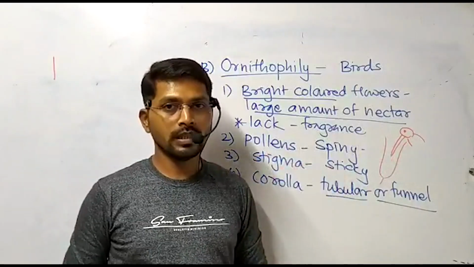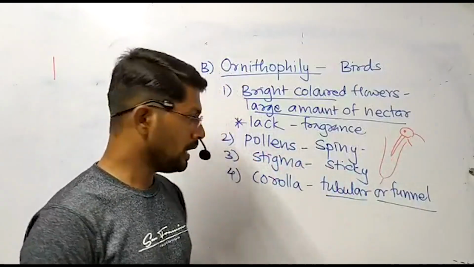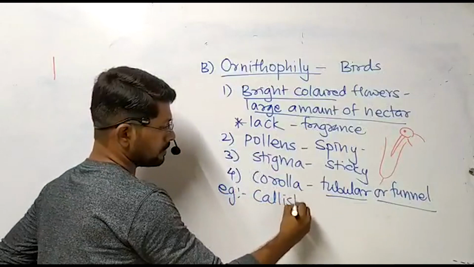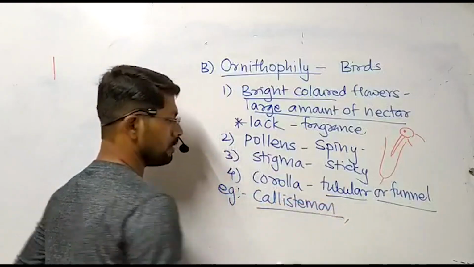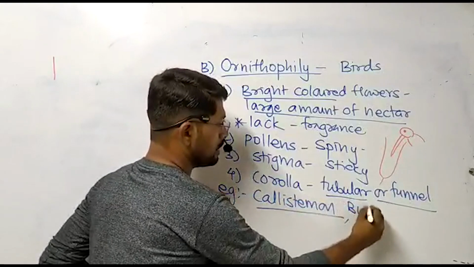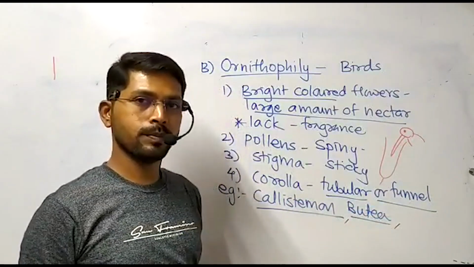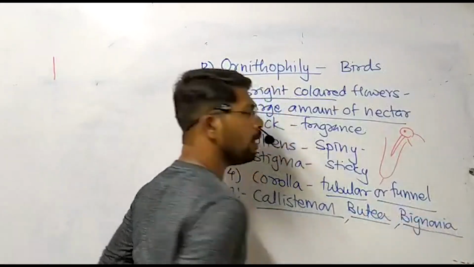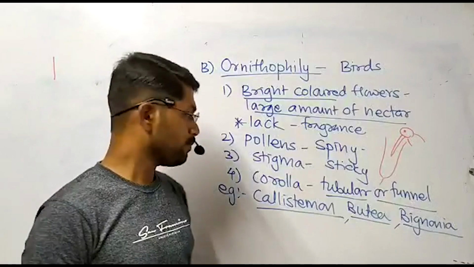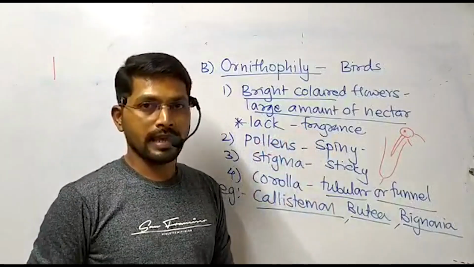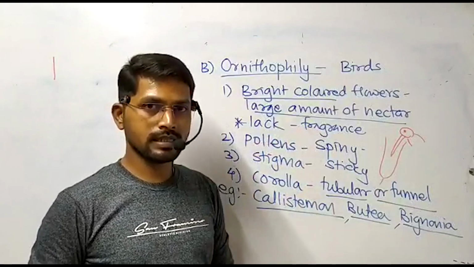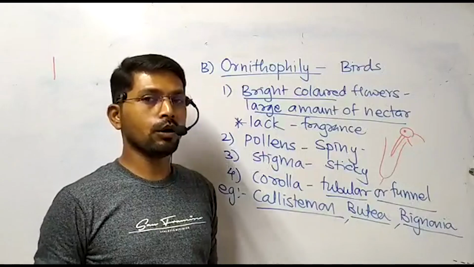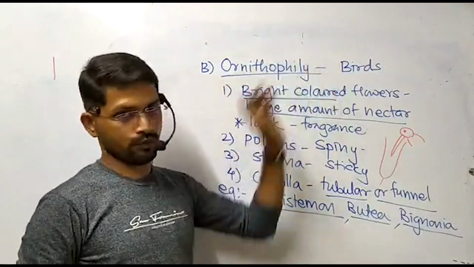Many plants are showing the ornithophilous type of pollination. Few examples are Callistemon. This is the common garden plant, what we call bottle brush. Then Butea. In our language, it is called Palas. Then Bignonia, Bombax, and many other examples we can see. Not all the birds are involved in the act of pollination. Selected birds are there. For example, sunbird, hummingbird, bulbul, crow, etc. These are the very common birds which are involved in the act of ornithophily.